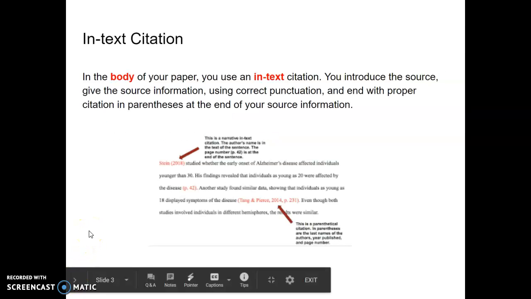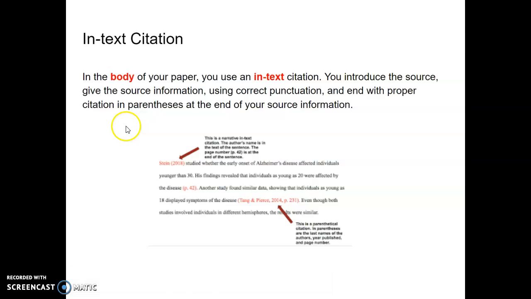So, in-text citation. In the body of your paper, you will use an in-text citation. You introduce the source, you'll give the source information, you'll use correct punctuation, and you'll end with proper citation. Something like this sample that you see here.